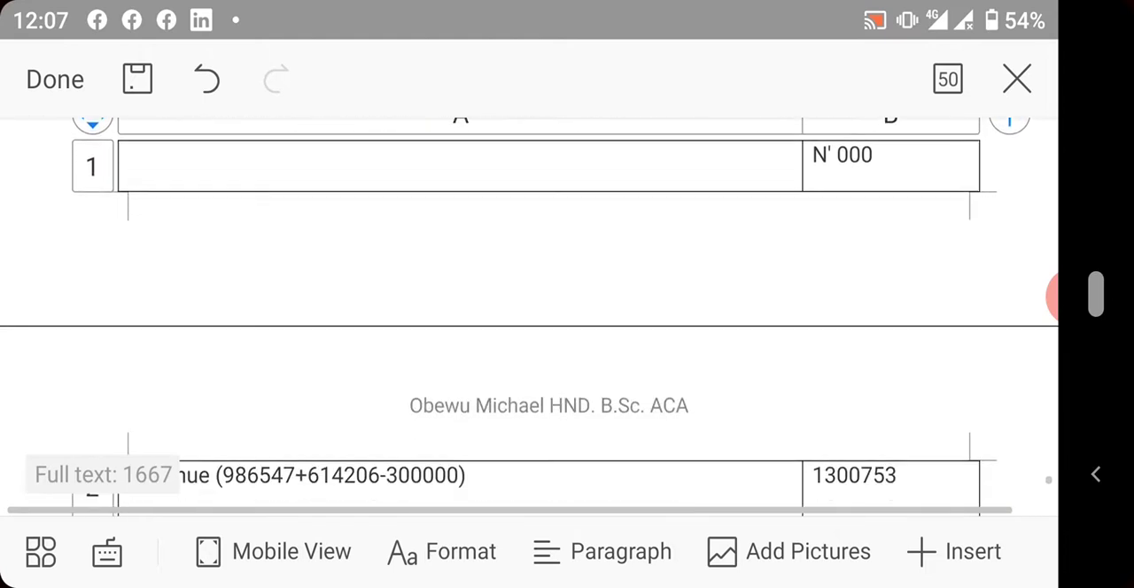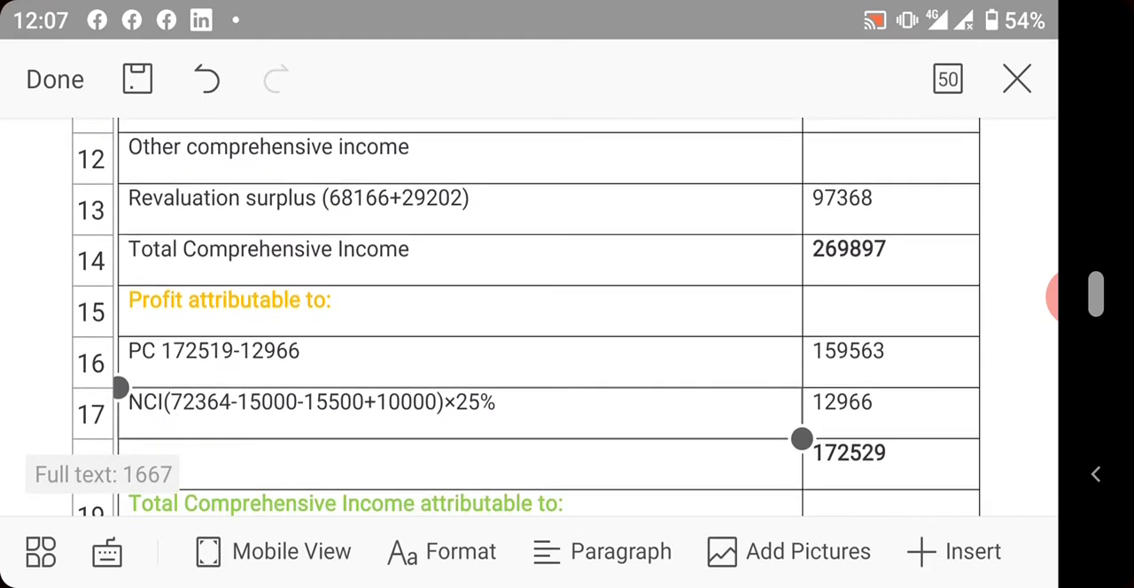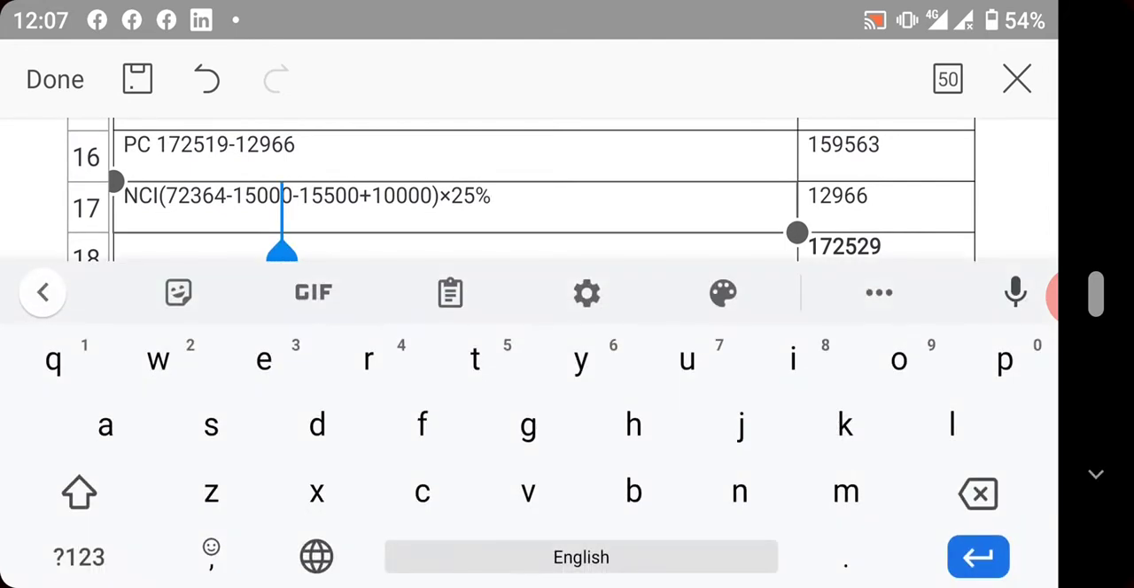When you take it, you start deducting intragroup items. The first intragroup item you will deduct is the unrealized profit, since the subsidiary is the seller. The next one you deduct is the extra depreciation, since it will be deducted from their profit. The next one you now add back is the management expenses, that is an intragroup expenditure that has been deducted. You add it back. So whatsoever it gives you after this arithmetic, multiply it by the percentage holding of the NCI, and that will give you 12,966.